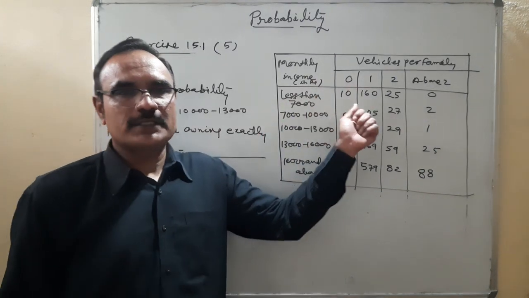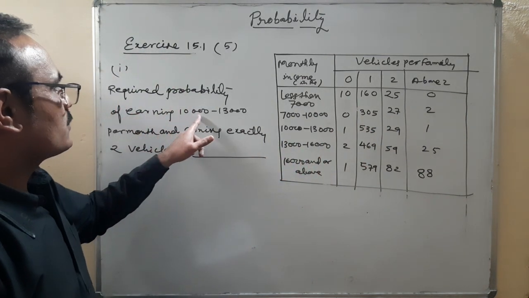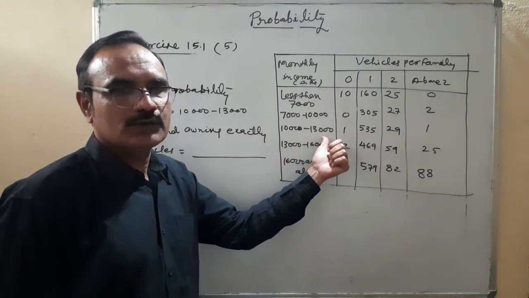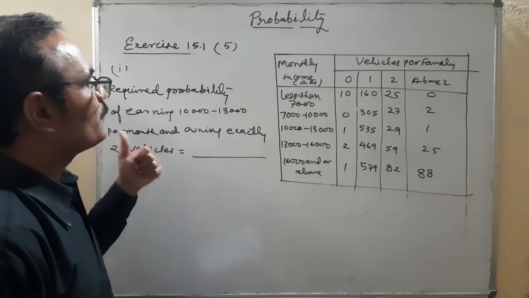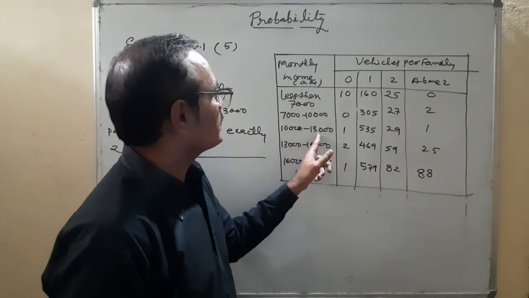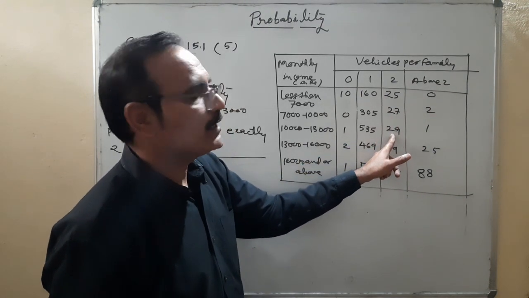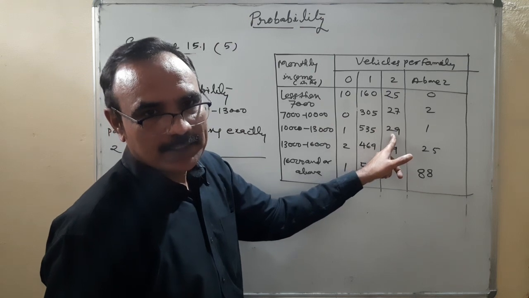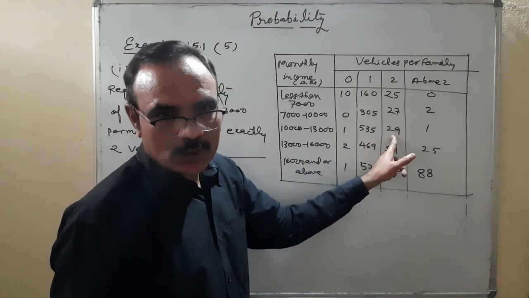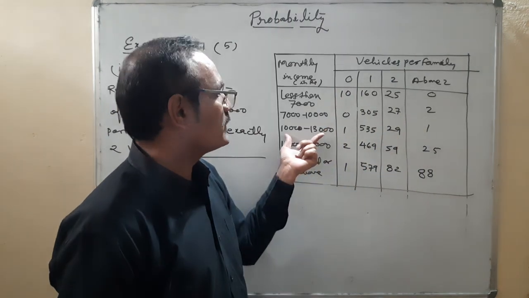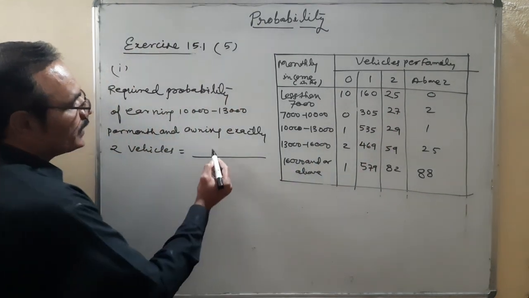You will find out from this table which condition is there. Required probability of earning between 10,000 to 13,000 per month and owning exactly two vehicles. So between 10,000 and 13,000 owning exactly two vehicles, how many families are there? 29 families. There are 29 families whose income is between 10,000 to 13,000 having exactly two vehicles.